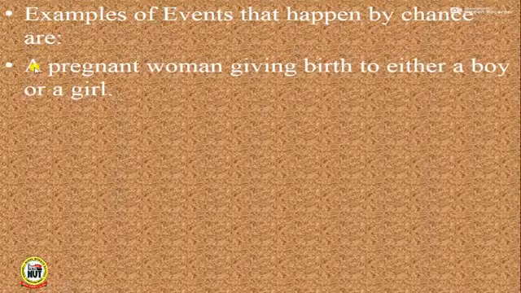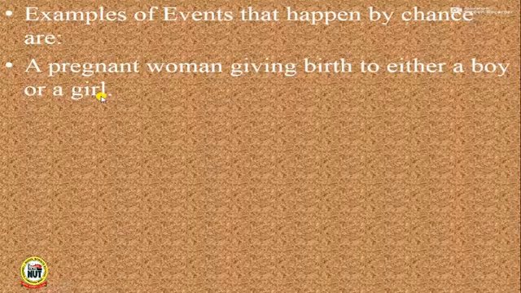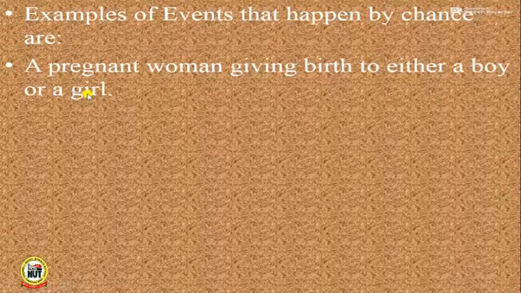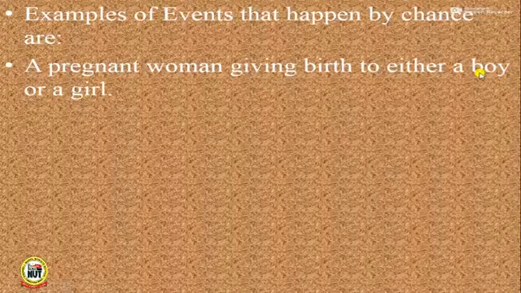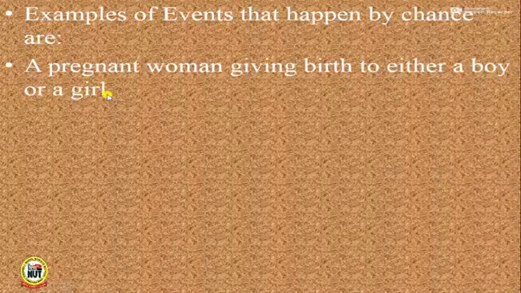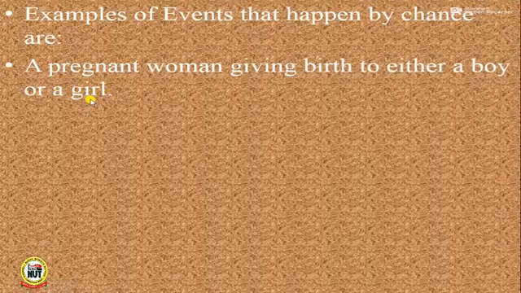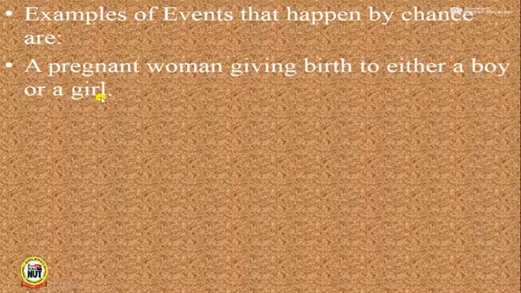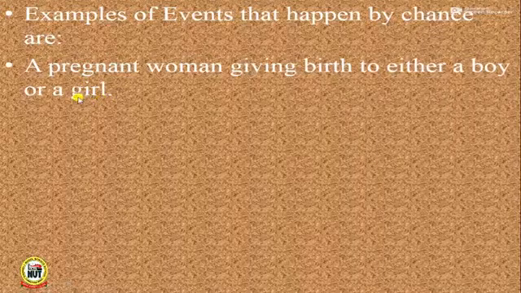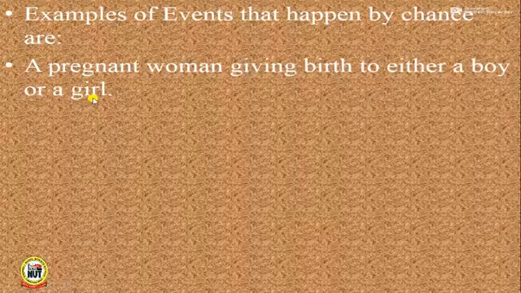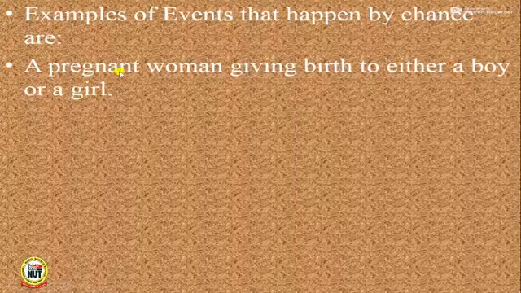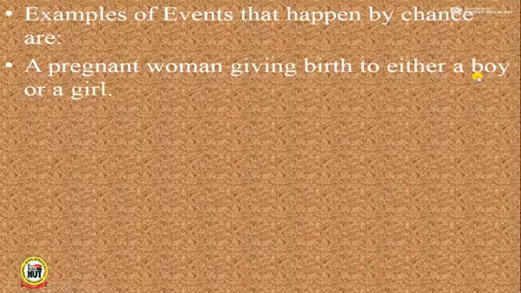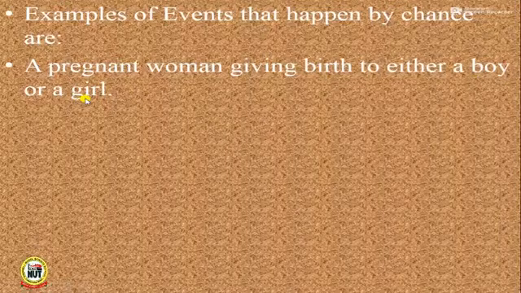Number one, a pregnant woman giving birth to either a boy or a girl. When a woman is pregnant, definitely she has to give birth to either a boy child or a girl child. You and I do not have power to determine what the sex of the baby will be. Since we do not have such power, we say that a woman giving birth to a boy or a girl child is a chance event.